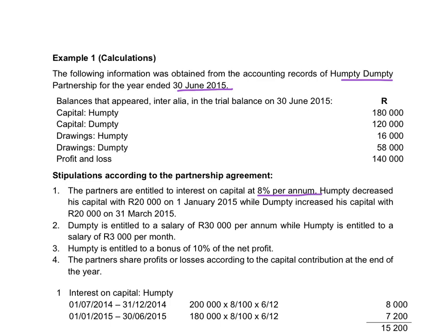Humpty decreased his capital with 20,000 on the 1st of January. That indicates to us that his capital at the beginning of the year was 200,000 and for the last part of the year it was 180,000. Dumpty increased his capital with 20,000 on the 31st of March. So his capital at the beginning of the year was 100,000 and at the end of the year it is 120,000.